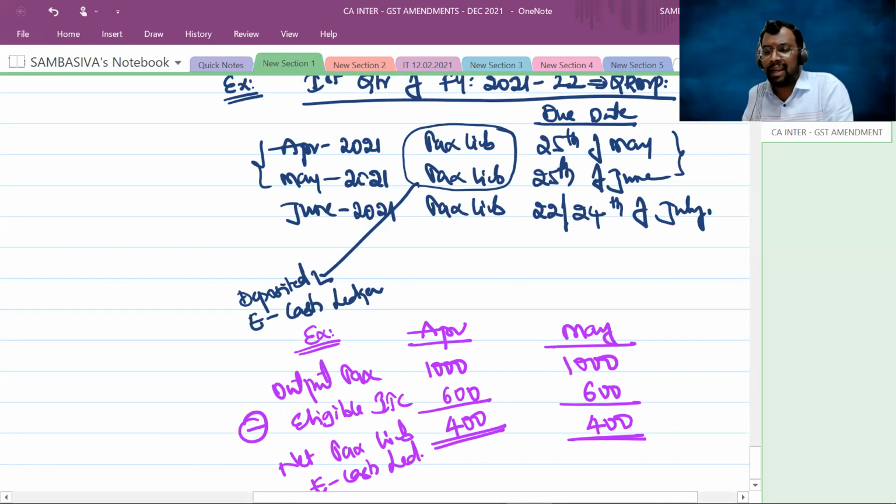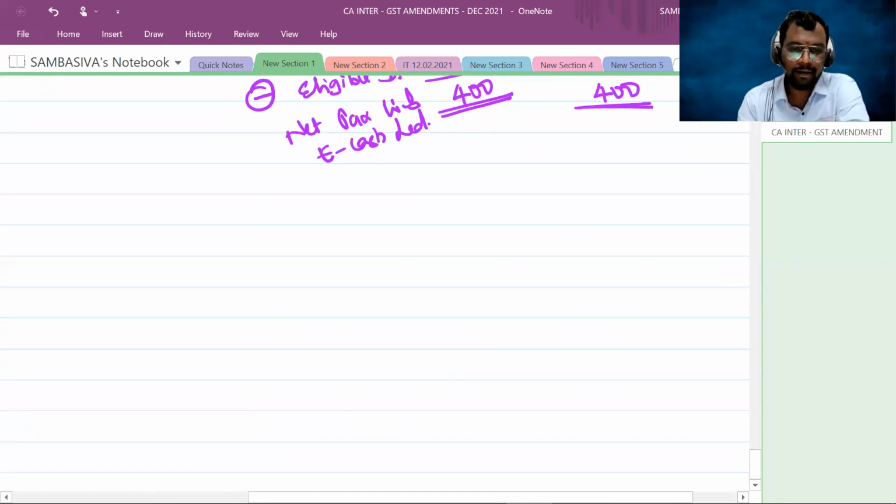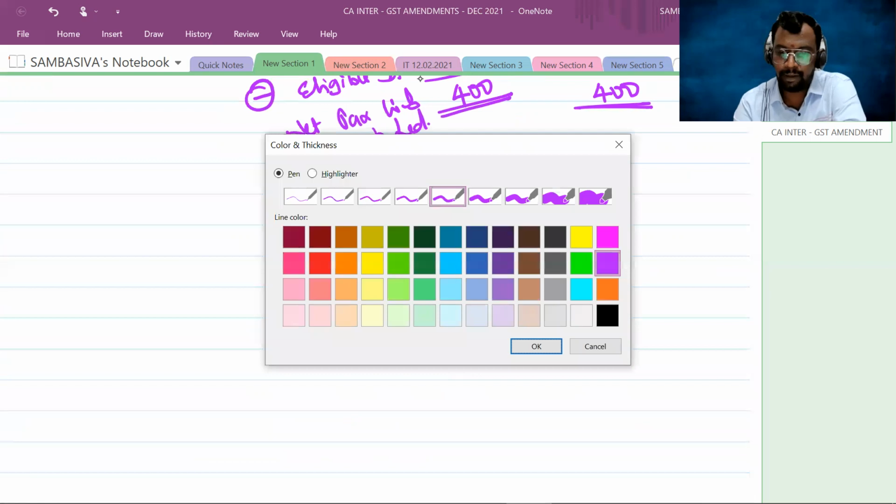Next. So then how to calculate this tax liability? Anyhow, I am not filing any return for April and May. I am going to file GSTR-1, and I am going to file the GSTR-3B only for the last month of every quarter. Now, how to determine my tax liability for April and May? How to pay that tax liability? Here, for making the monthly payment of tax, the department has given you 2 options.